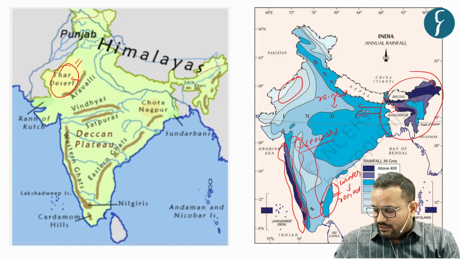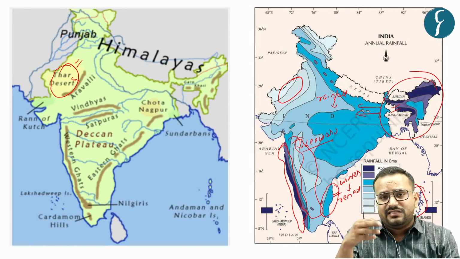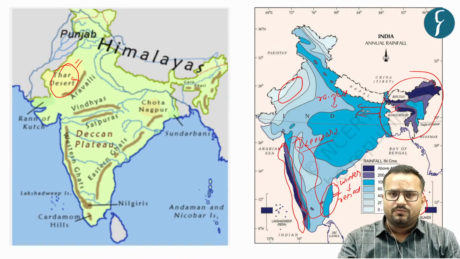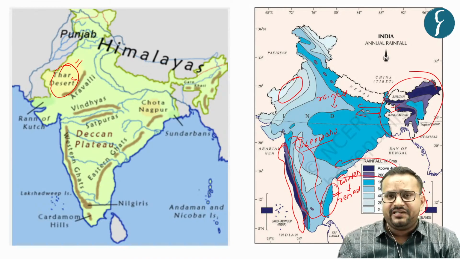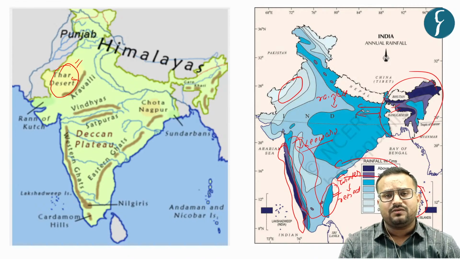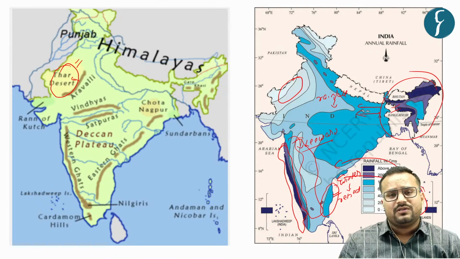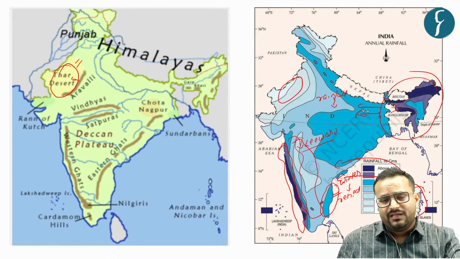Similarly, if you see in the Andaman and Nicobar region here, the cyclonic depressions develop in this phase, that is during the winter monsoon, and that is why they cause cyclonic activity where? On the eastern coast of India. For example, during the months of October and November, you may hear that a cyclone is predicted on the coast of say Odisha or on the coast of say Tamil Nadu, but you do not hear the same kind of news for them in the summer season.